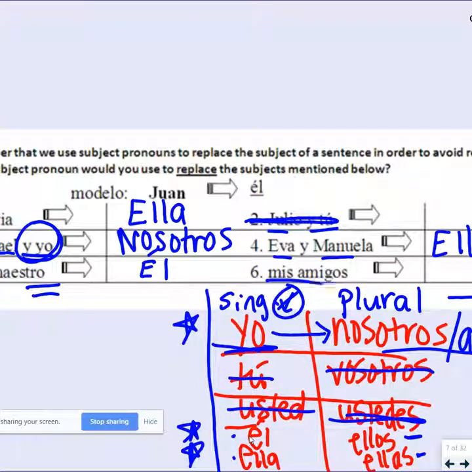Lastly, we have mis amigos. Mis amigos means my friends. The big trick here is that we know it's plural, but a lot of times people want to put "we." But does it have that yo there? The answer would be no. So I want you to think, if it's mis amigos, my friends went to the movie without me. They didn't invite me. Who didn't invite me? They. And since it's amigos, we know that there are some boys involved. So "they" in Spanish is ellos. Okay, so this is how we talk about people.